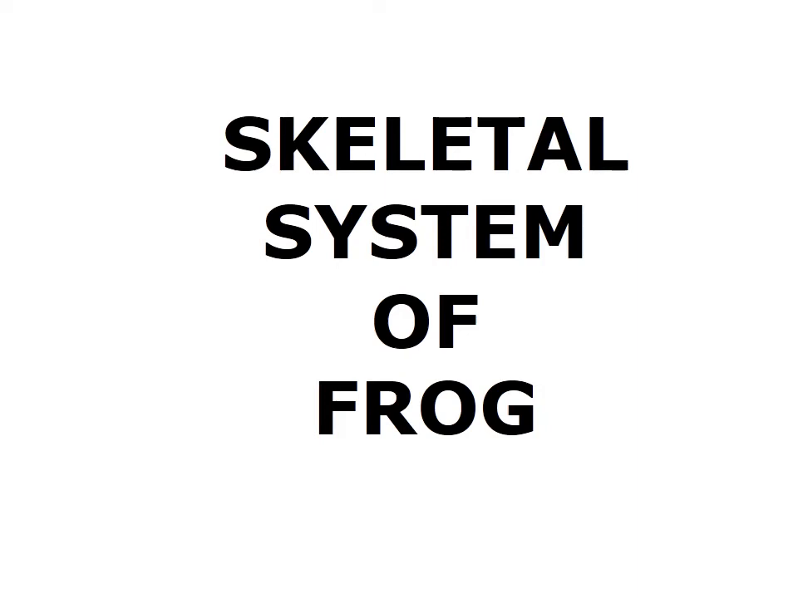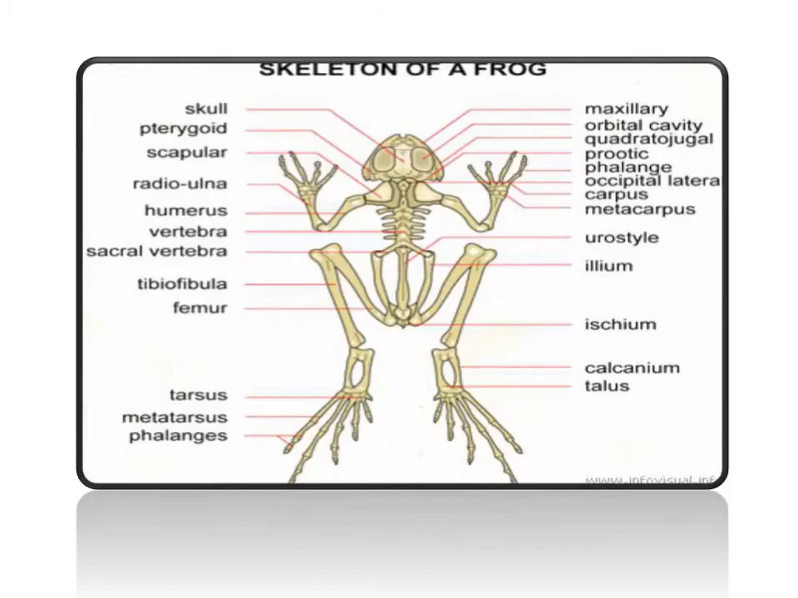Skeletal system of frog. The skeletal system of frog is an endoskeletal system, and it is chiefly composed of bone. A few cartilage bones are also present. The endoskeleton could be divided into two: the axial skeleton and the appendicular skeleton.